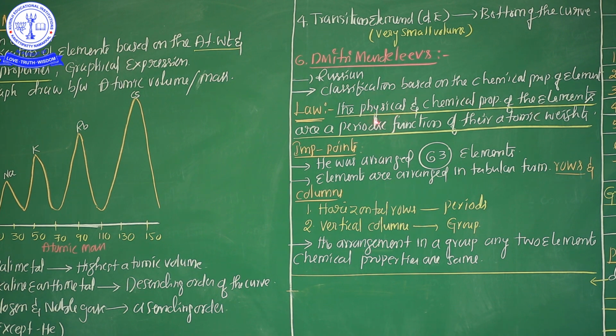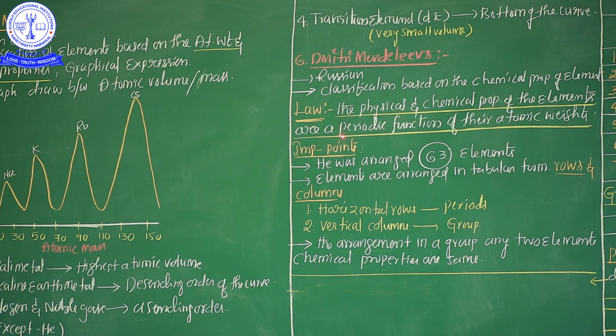If any element's physical or chemical properties are decided by its atomic weight, that is what we mean here by atomic weights. Now, for defining Mendeleev's law from a 1 mark or 2 mark point of view, this statement is enough. From a 3 mark point of view, we extend the definition. Listen carefully.